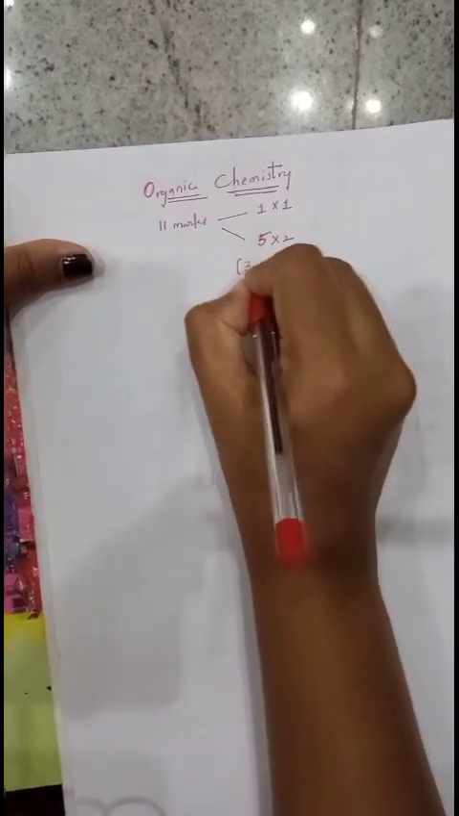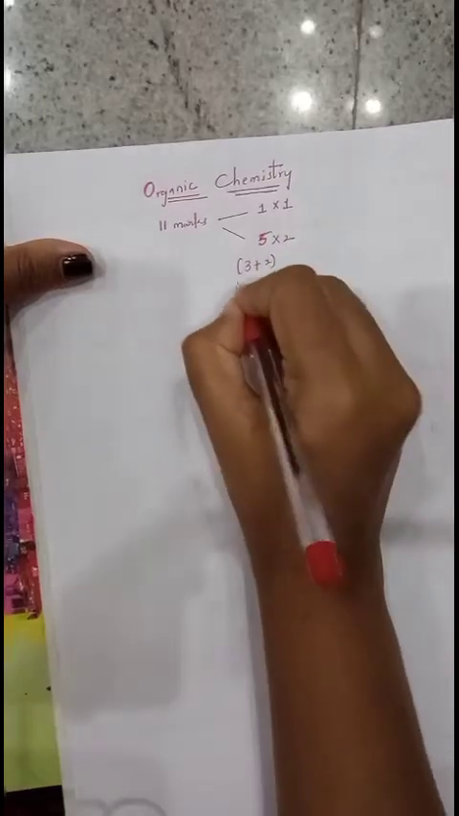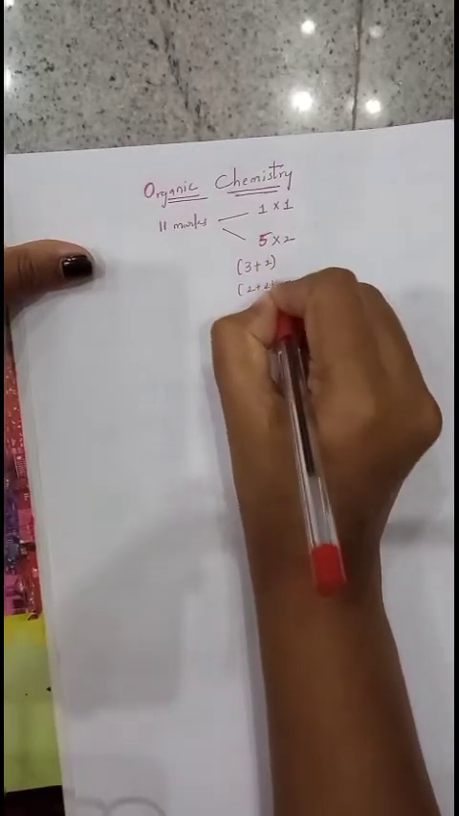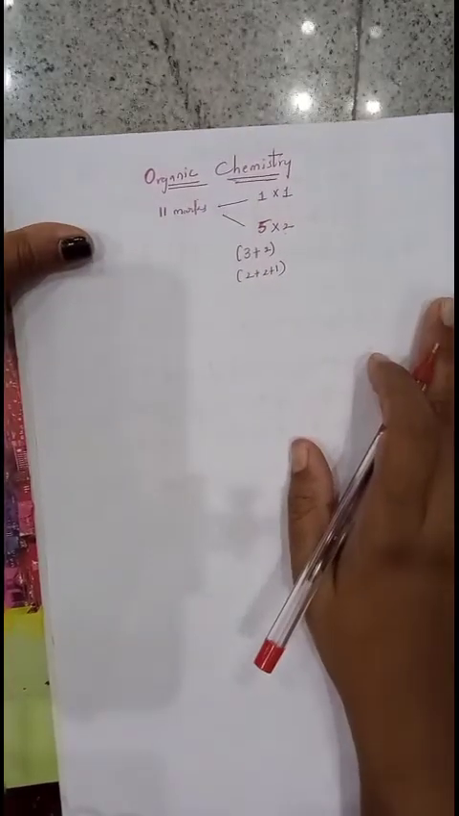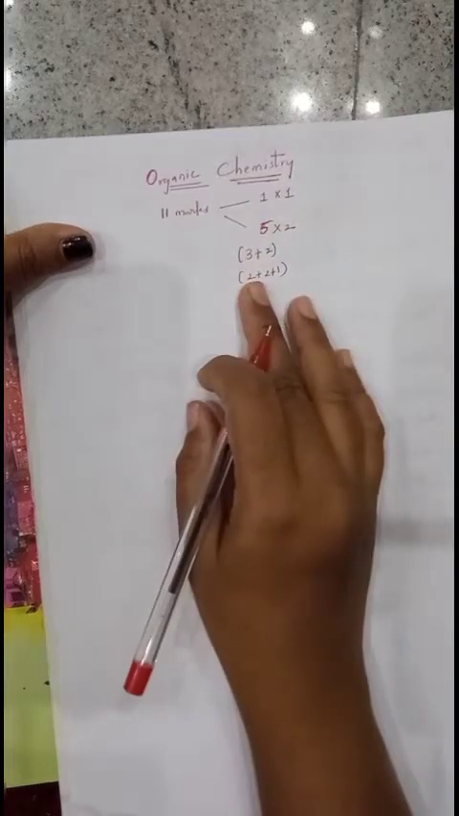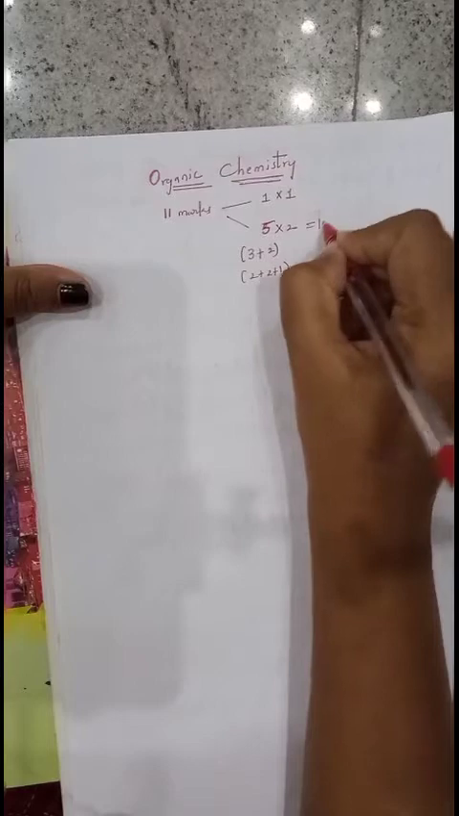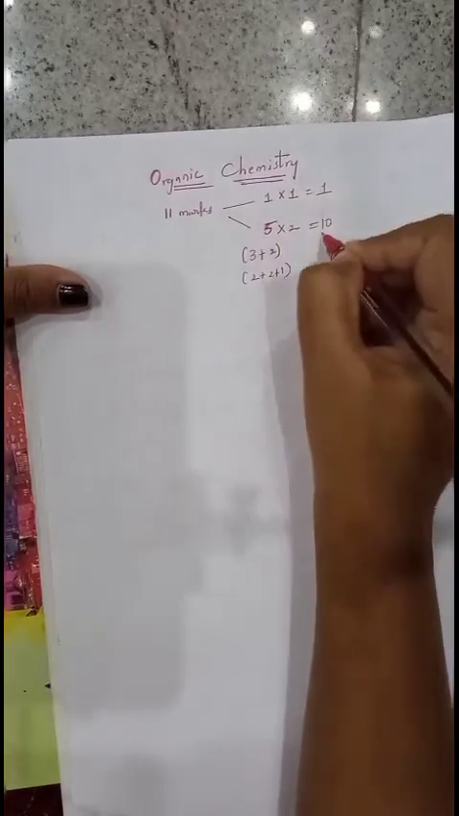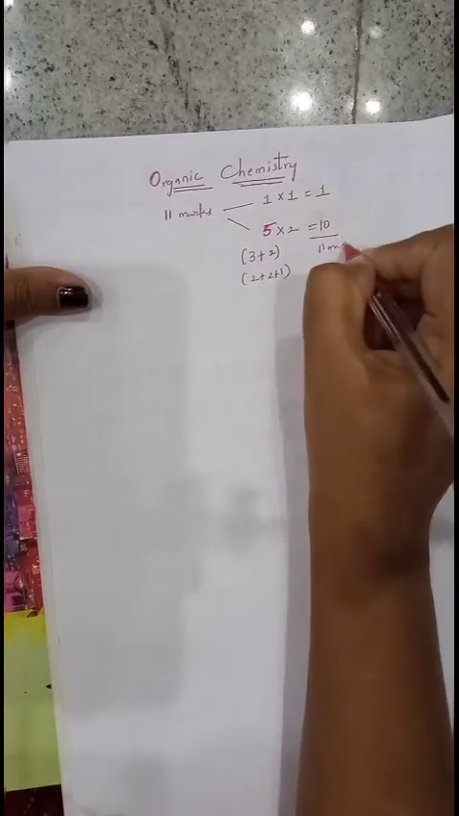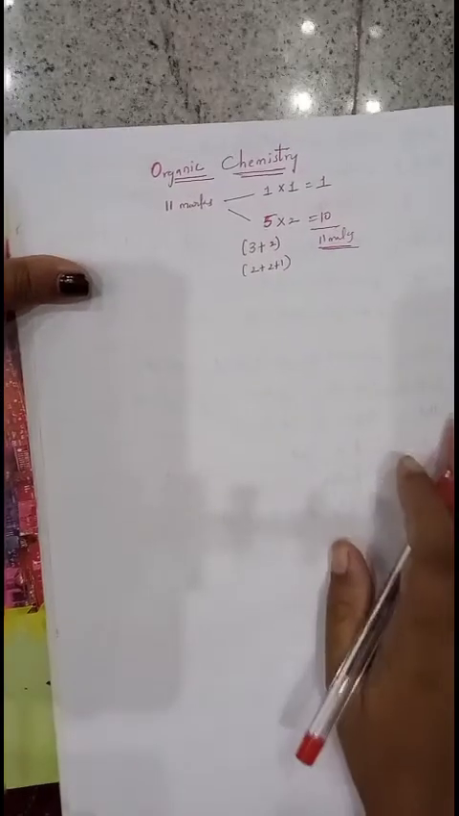There is no direct 5-mark question. You will get a 5-mark question as 3 plus 2 or 2 plus 2 plus 1. In this manner, the question will be asked for 5 marks. So the total weightage is 5 into 2, 10 marks, and 1 into 1, 1 mark. Total weightage is 11 marks.